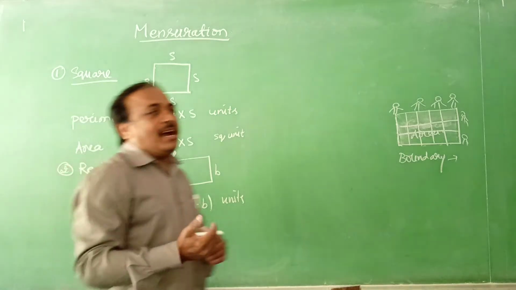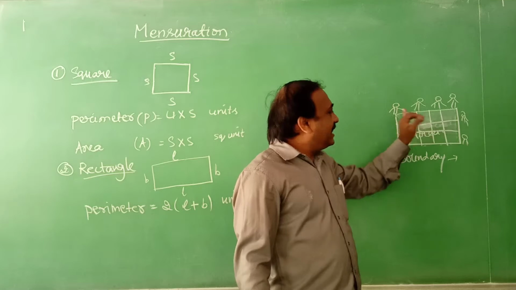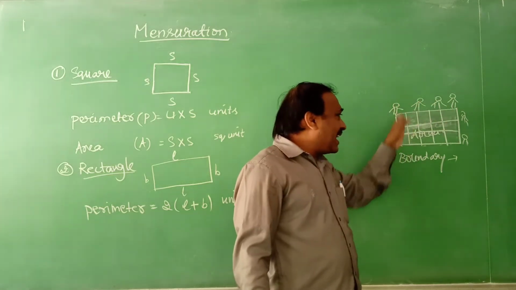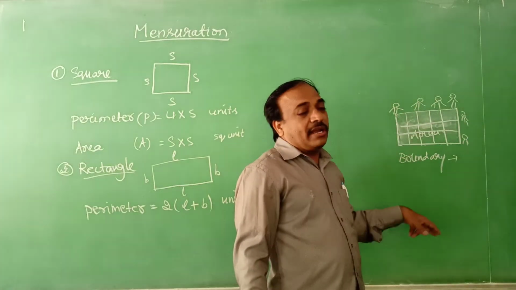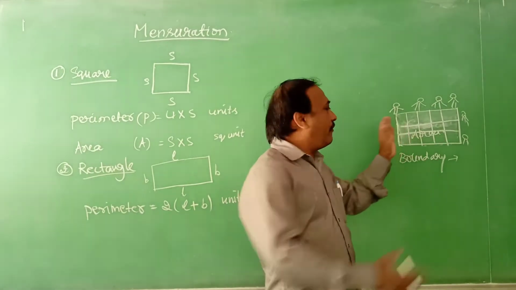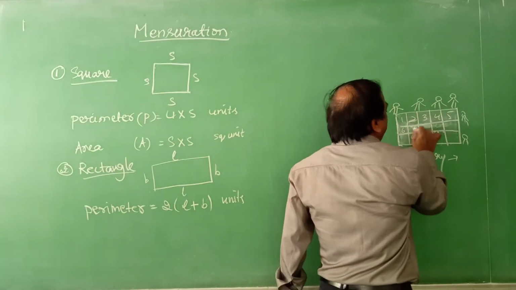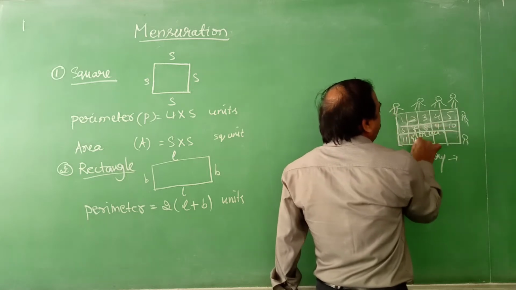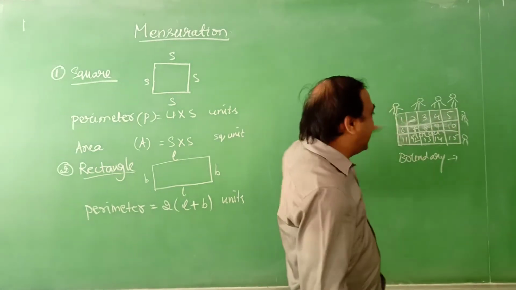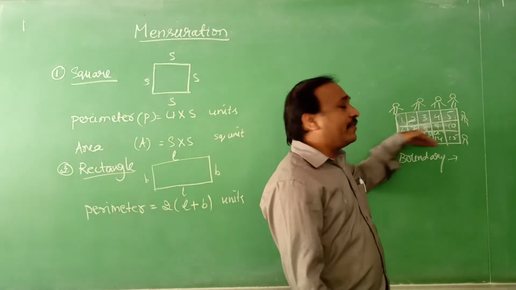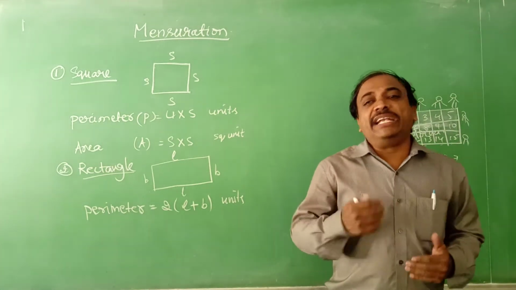Then similarly for area, here 1, 2, 3, 4, 5. 1, 2, 3. Like that, if you count rows and columns, 3 rows, these are called rows, and these are called columns. So rows into columns, however, count it: 1, 2, 3, 4, 5, 6, 7, 8, 9, 10, 11, 12, 13, 14, 15 square units. 15 square units means each row has 5, then 10, then 15. 5 into 3 will give you 15. It's nothing but length into breadth.